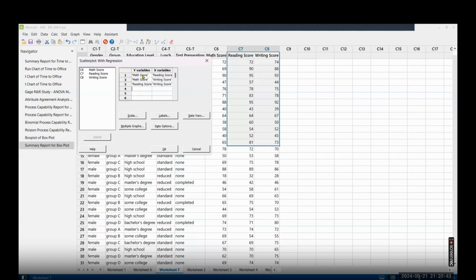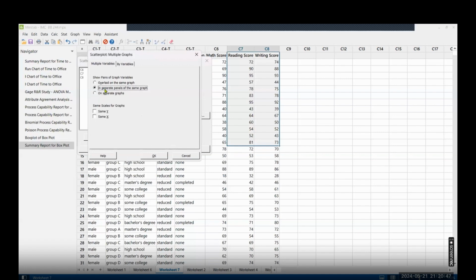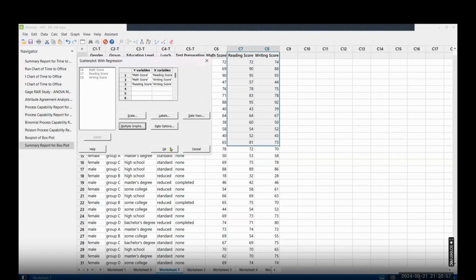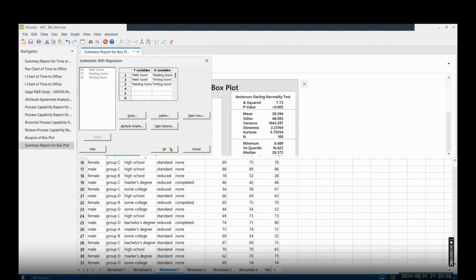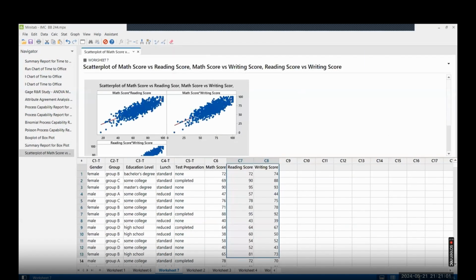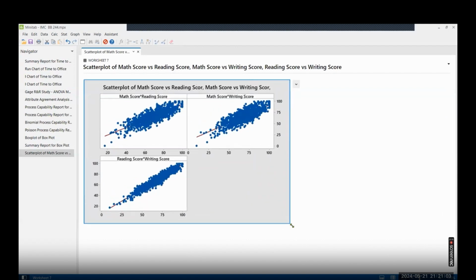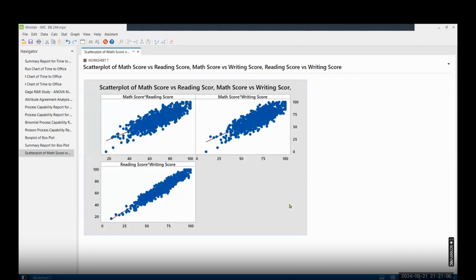I selected X and Y. In the multiple graphs option, you can select separate panels of the same graph, which means in one graph you will be able to see all three pictures. Click on OK. And you can see the graphical relationship among these three variables, how they are related to each other.